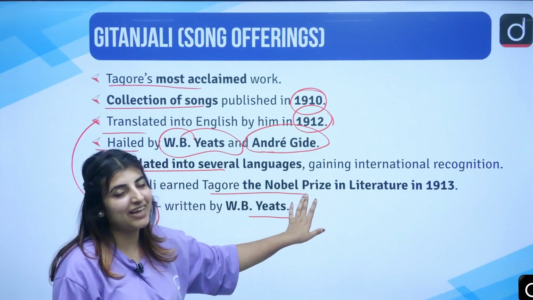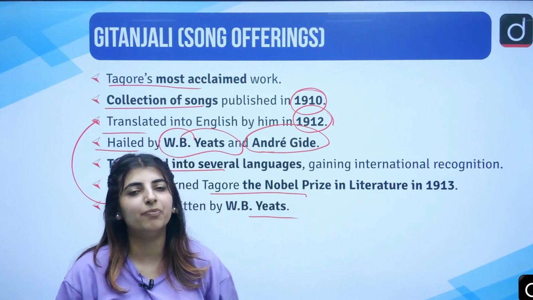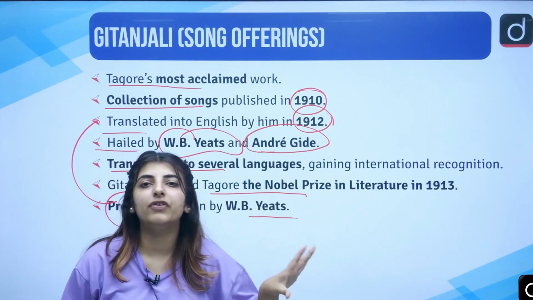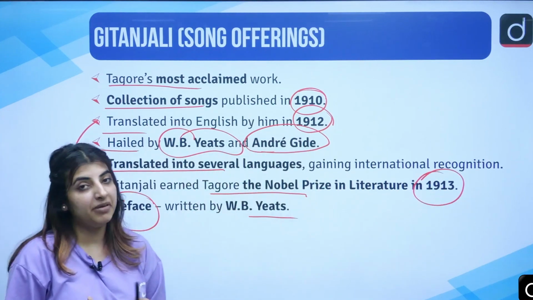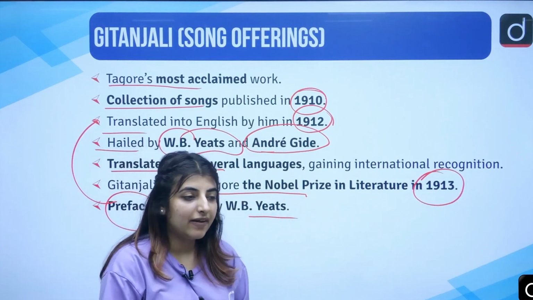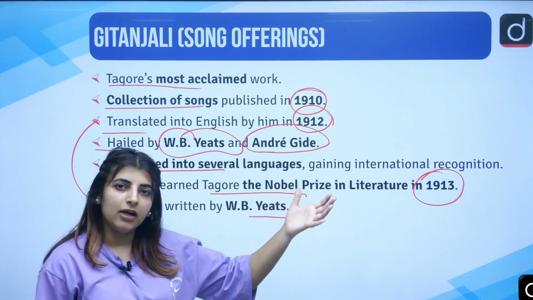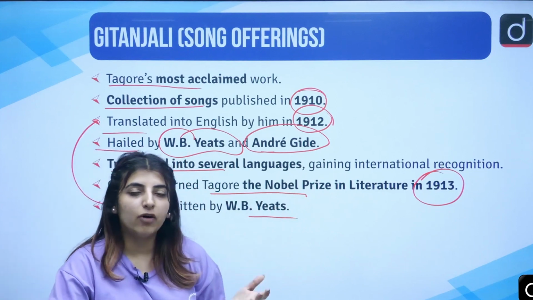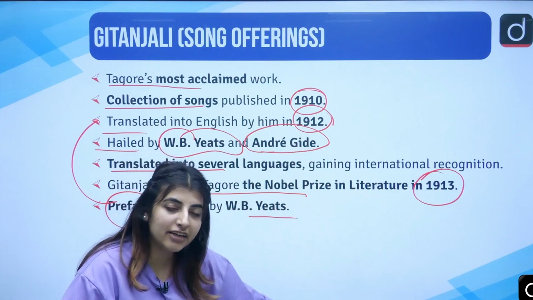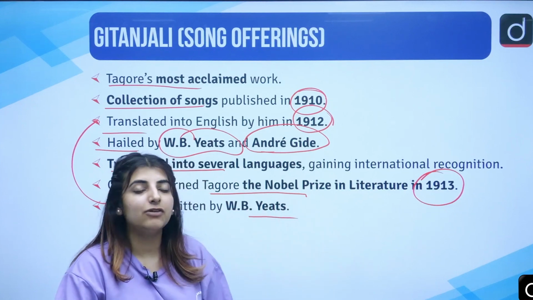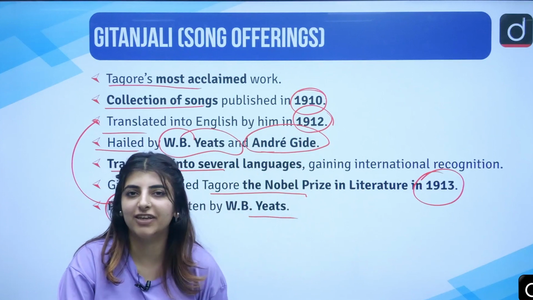And this was a collection, as I was telling you, for which he won the Nobel Prize in Literature. But for what work? He won the Nobel Prize in Literature for these very Song Offerings in the year 1913. Correct? So, you all being NET aspirants, you should know that there are certain awards, be it the Nobel, be it the Poet Laureates of England, which you are supposed to know. You are supposed to know this as well, that from the non-European sphere, it was Tagore who won the Nobel Prize in Literature in the year 1913.